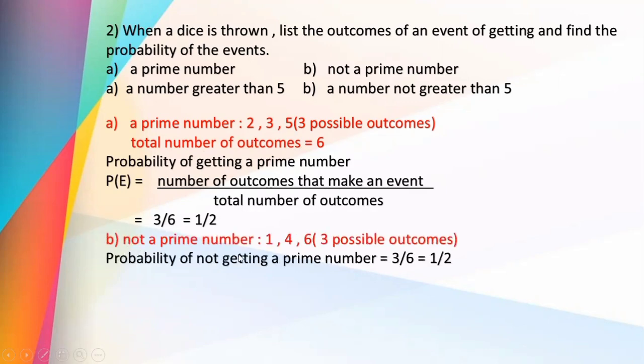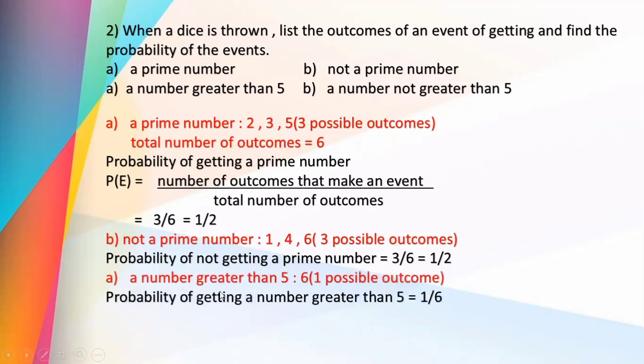Second one, not a prime number. From the numbers 1 to 6, 2, 3, 5 are prime numbers. So obviously the rest are not prime numbers. That is 1, 4 and 6. Again 3 possible outcomes. Probability of not getting a prime number is 3 divided by total number of outcomes 6. 3 by 6, that is 1 by 2.